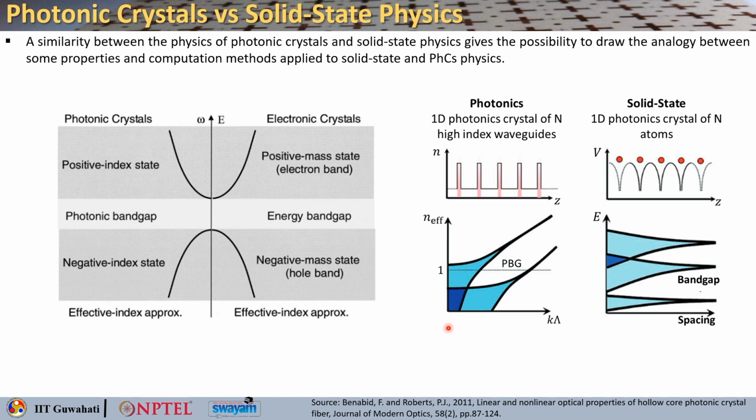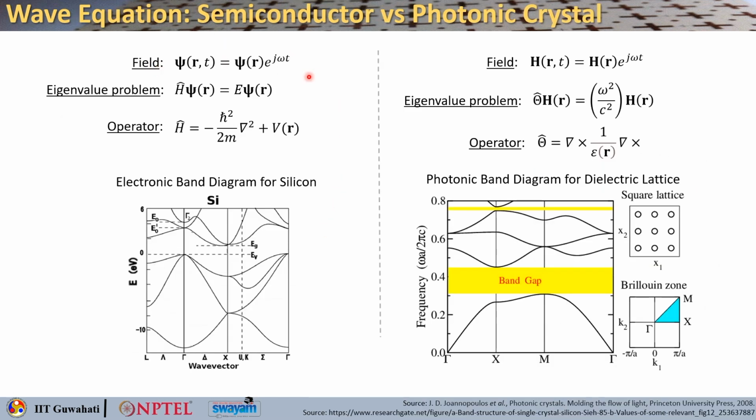On the right, you can see how the allowed bands and the band gaps are shown in the two cases, and you can also see that the field in the semiconductor and the photonic crystal can be written in a similar form. You can also get the eigenvalue problem in both cases. These are the operators. You solve for the eigenvalue equations, find out the solutions, and that will give you the band gap. So, it is very similar, and that is why periodic media are basically called the semiconductors of light, right. So, with that we will stop this particular lecture.